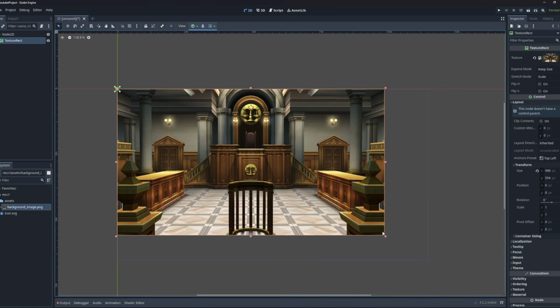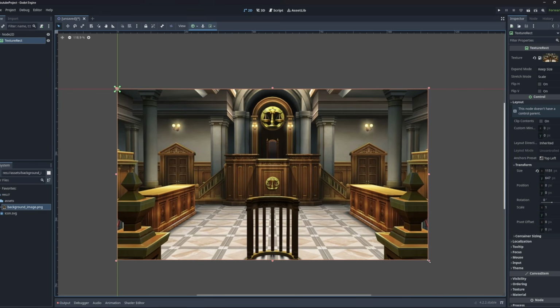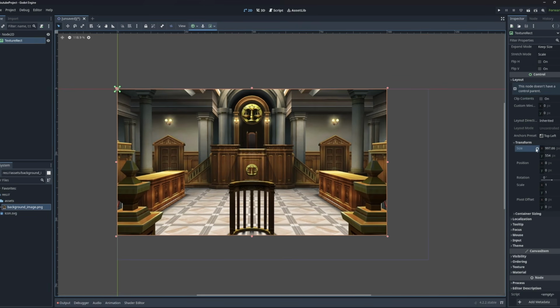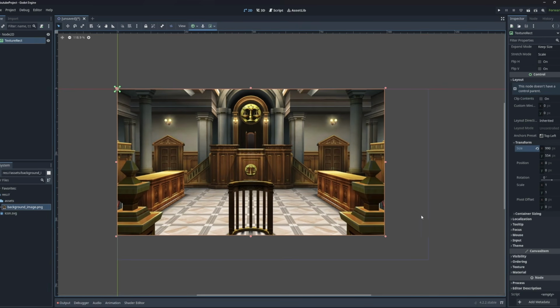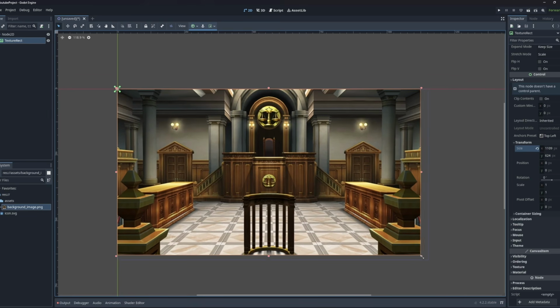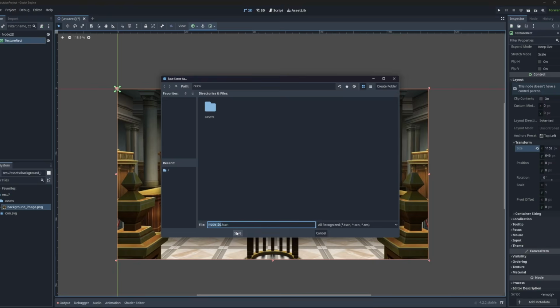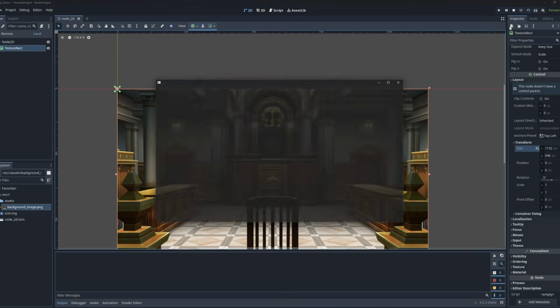And as you can see, the resolution of my image isn't quite the same as the viewport. So in order to fix this, we could technically just manually resize the image. You could grab it here and resize it this way. We can also change the size here in the inspector. I'm not going to do this because if I do it this way, actually I can just show you. There you go. This is me just resizing it manually. I'm going to save my scene and I'm going to execute the game.